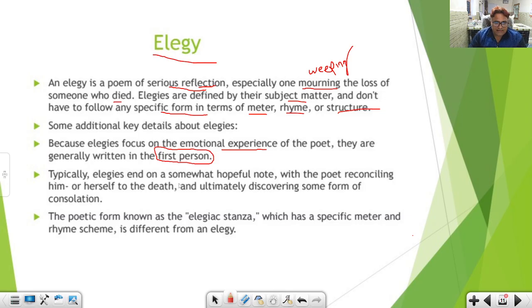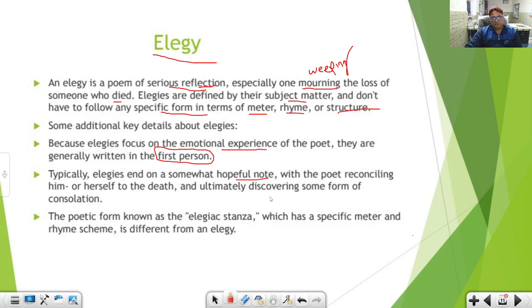Typically, elegies end on a somewhat hopeful note. Okay, elegy actually begins with a very bleak atmosphere, dark atmosphere, dark mood, sad mood.